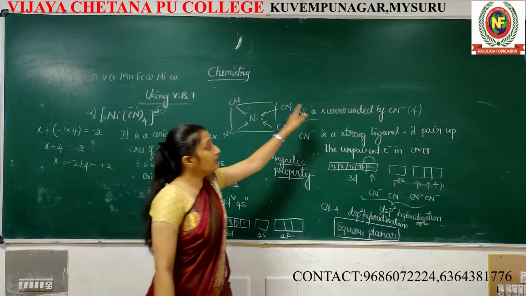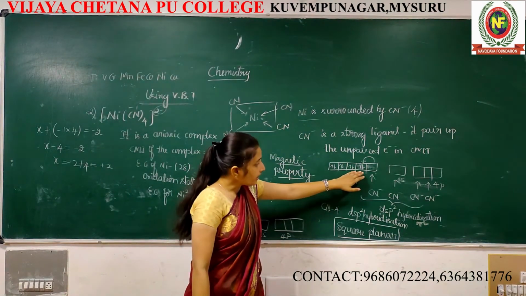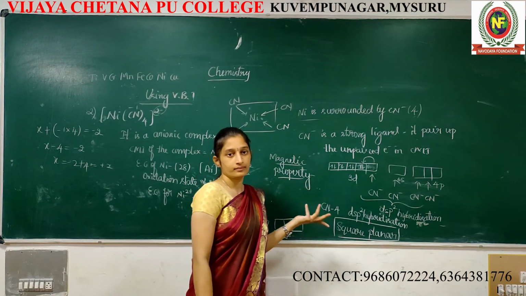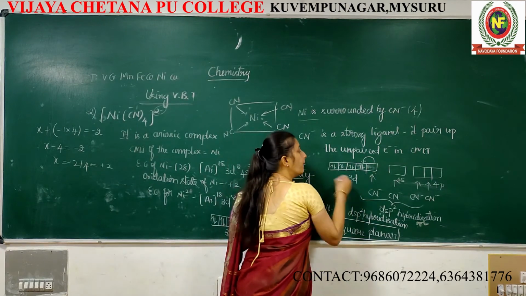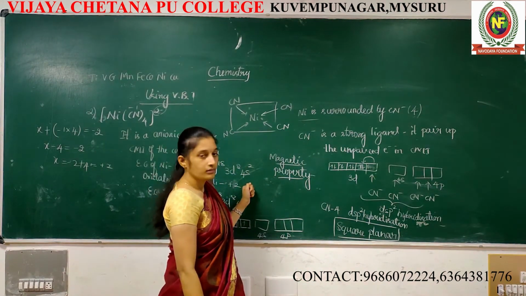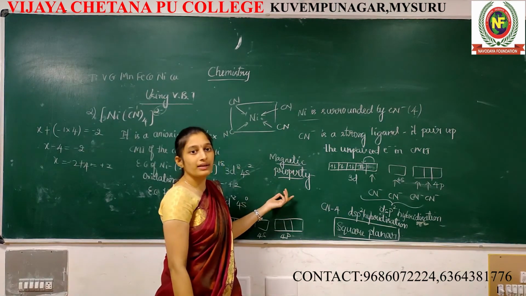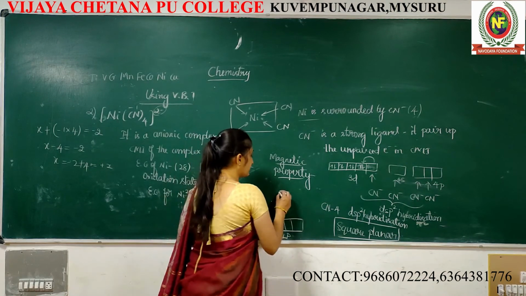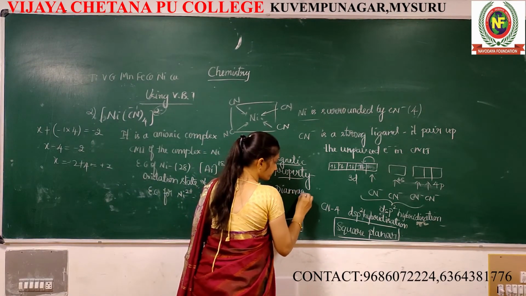But after the ligand approaches, only then you should observe. Here, are any unpaired electrons there? No unpaired electrons. All the electrons are paired. Once all the electrons are paired, is it paramagnetic or diamagnetic? It's diamagnetic. Diamagnetic in nature.